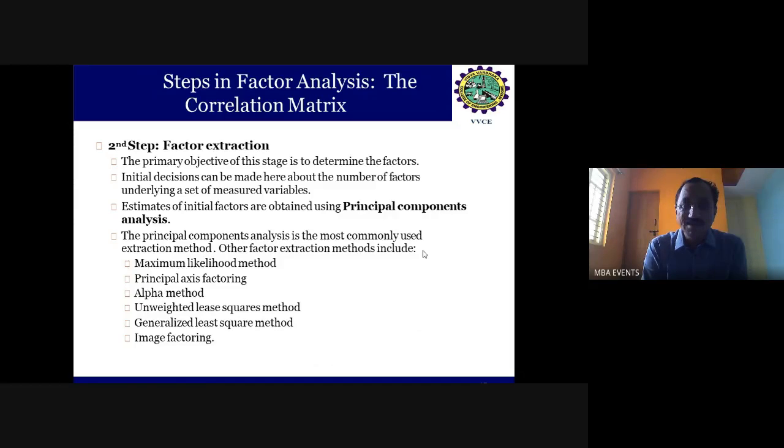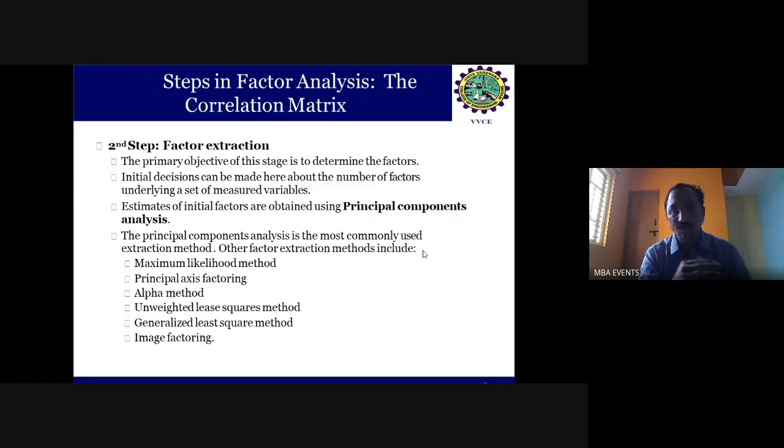This type of analysis can be done through the method called principal component analysis. So the next step is the second step, when they go for factor extraction. As I said, it's a scientific method: as a data reduction, it extracts and identifies the common behavior, the commonality among the items, and then classifies them into different groups of factors.